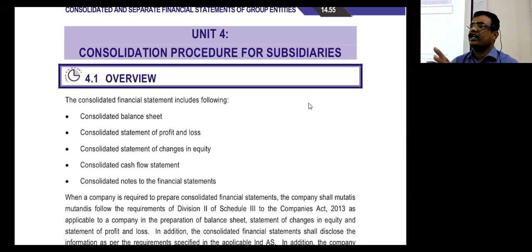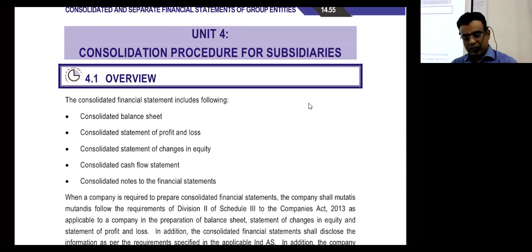Like how we had revenue recognition with special issues or guidance, 12 different issues, but in the institute material that is given initially itself. Like that, the control definition and exemption for CFS, I will be handling at the end of the CFS chapter. So unit 1 and unit 2 will be covered at the end of our CFS chapter. I hope you are clear.